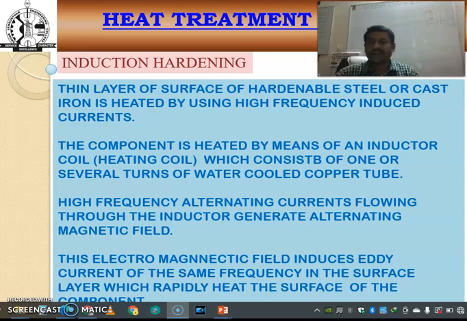And another one, induction hardening. In induction hardening, a thin surface layer of hardenable steel or cast iron is heated by using high frequency induced currents. Here the component is heated by means of an inductor coil, the heating coil, which consists of one or several turns of water-cooled copper tube. We pass high frequency alternating current through the inductor, which generates an alternating magnetic field. This magnetic field induces eddy currents of the same frequency in the surface layer, which rapidly heat the surface of the component.